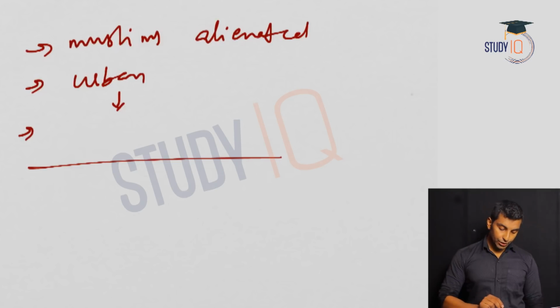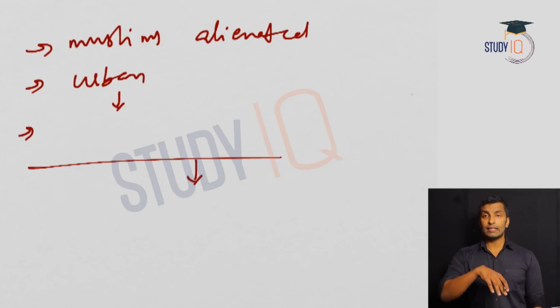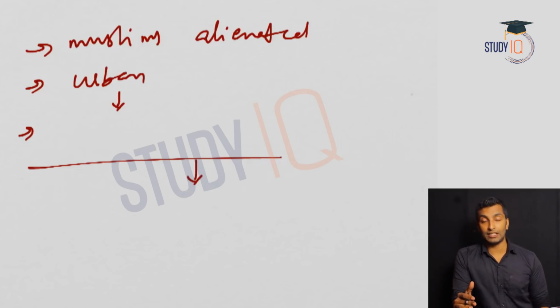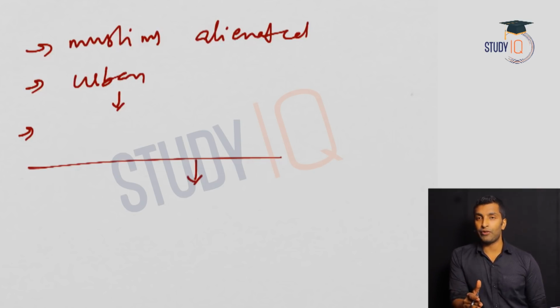Now all these issues created difference between moderates and extremists. So we will discuss that separately in the next video. What was the issue between moderates and extremists and how it resulted in the Surat split. So moderates just wanted to confine it to Calcutta or Bengal, but extremists wanted to extend it to other parts of India, but moderates were not ready. So that led to the split. We will be discussing that split in the next video.